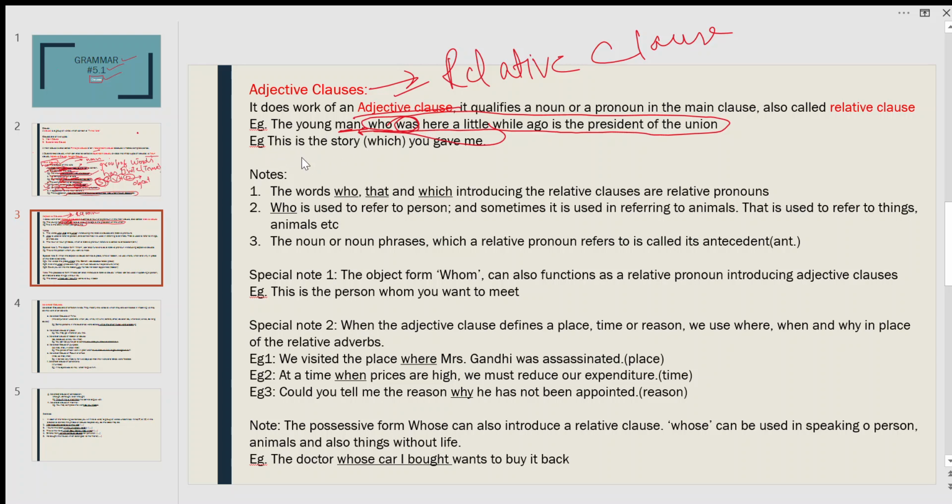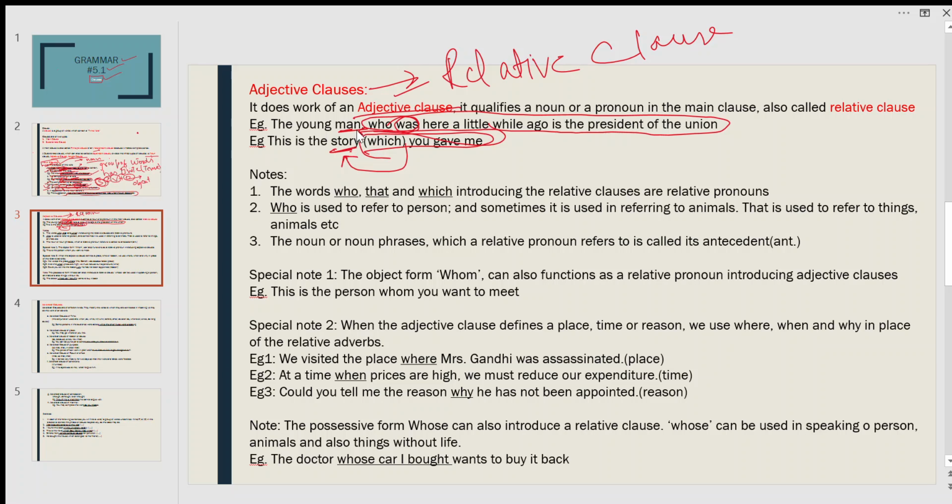For example, second example: this is the story which you gave me. So here, we are talking about the story, and this whole part is the adjective clause because it tells more information about this story.